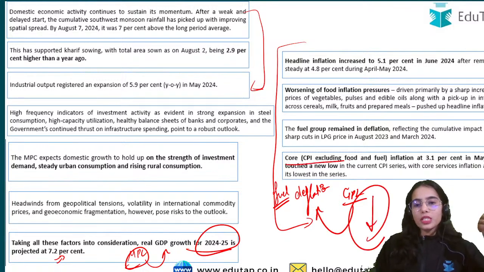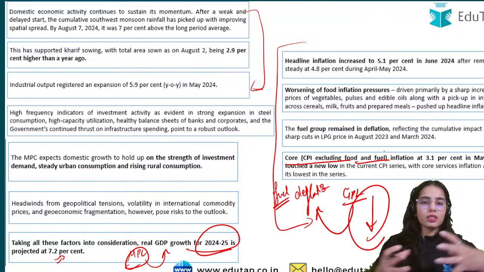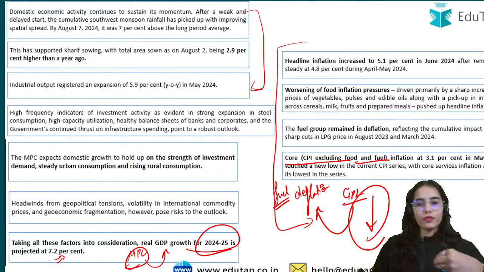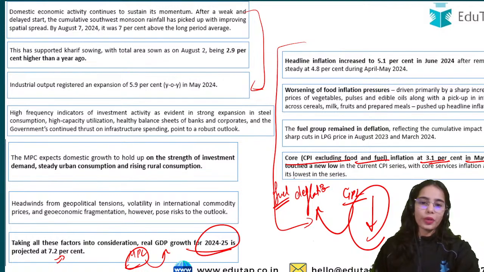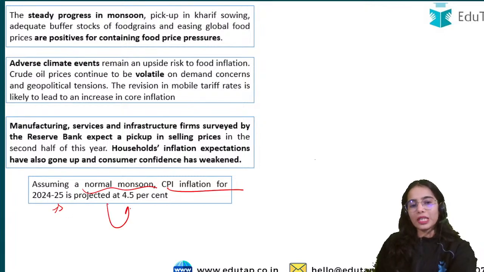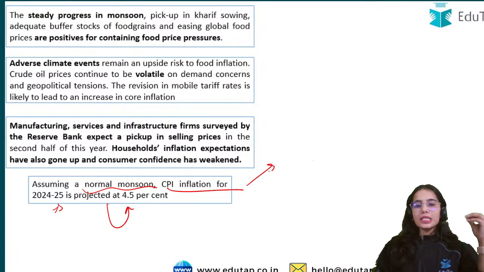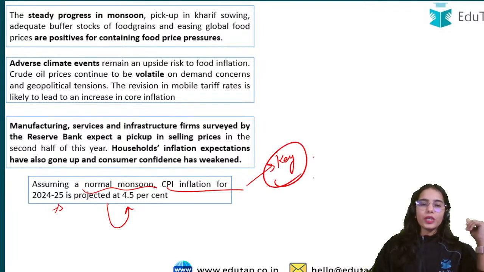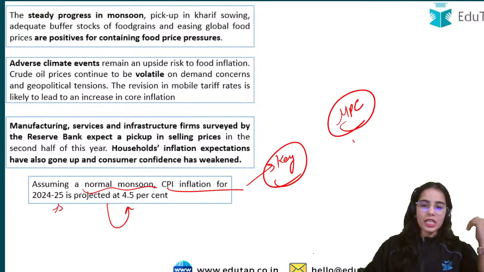Core CPI, that is CPI excluding food and fuel, is at 3.1% in May-June 2024, a new low. Assuming a normal monsoon, CPI inflation for 2024-25 is projected at 4.5%. These are key ideas to keep in mind, and a question can come directly from here. We have discussed the Monetary Policy Committee statement in detail.